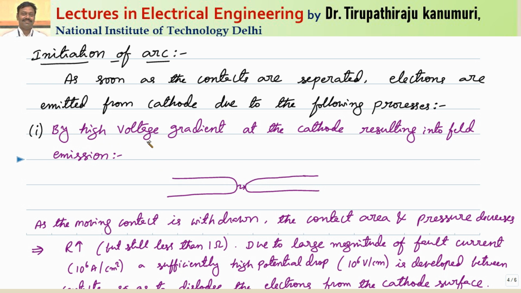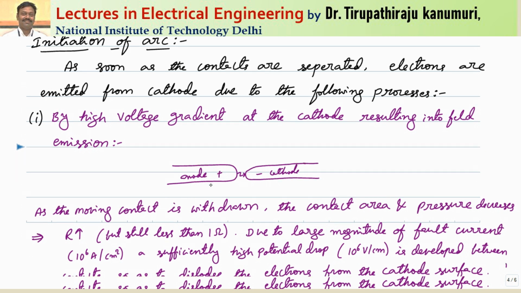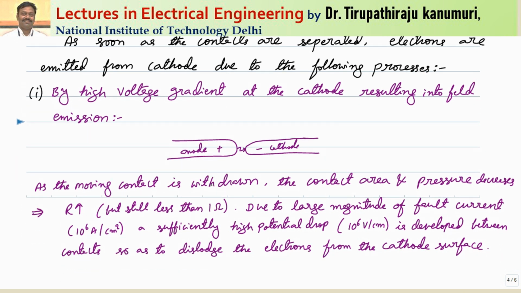One is high voltage gradient at the cathode resulting in field emission. Let us assume this is my negative terminal, the cathode, and this terminal is the anode. First, we have to remember that in most cases copper is used for the contacts because of its good conductivity, and it can withstand higher temperature easily compared to aluminum. So our concern is only the case of copper.